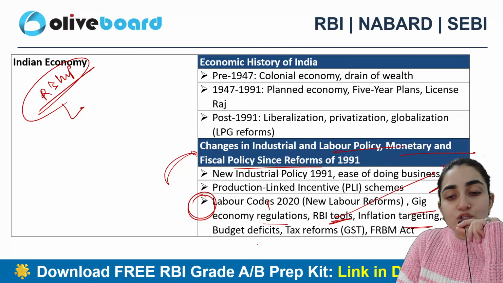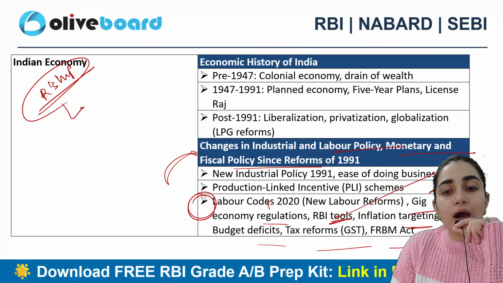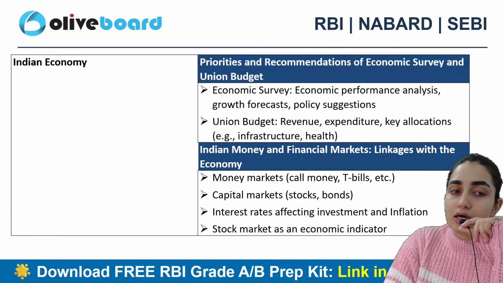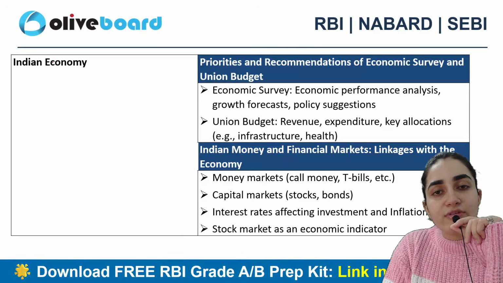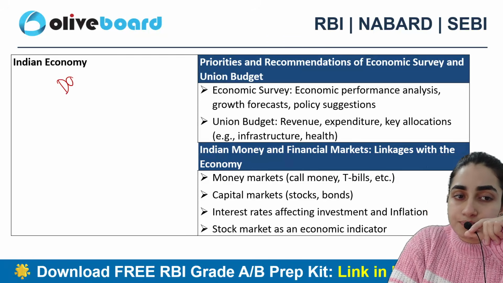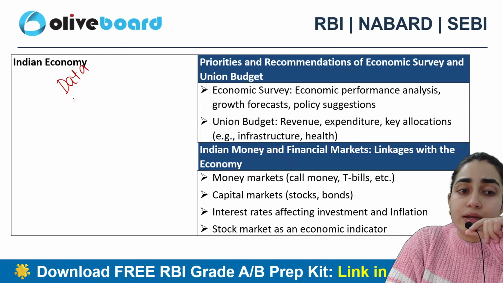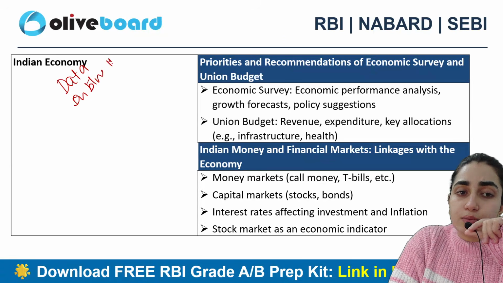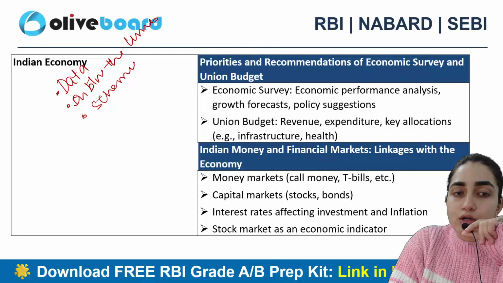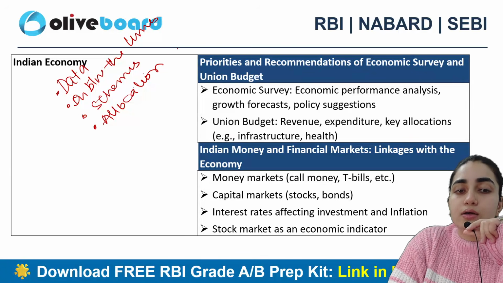Inflation targeting, budget deficit, tax reforms, FRBM Act, we need to take care of each and everything here. Priorities and like Survey and Budget are the mantras of any examination. You need to take data from them, you need to read them in between the lines. In between the lines reading is actually very important. उसके साथ साथ you need to take care of schemes, multiple introduction of schemes, allocation of money is exactly very important, right?